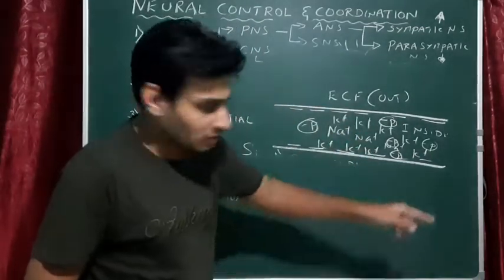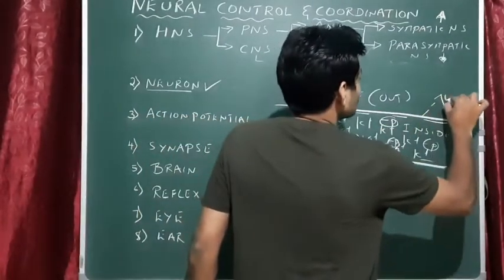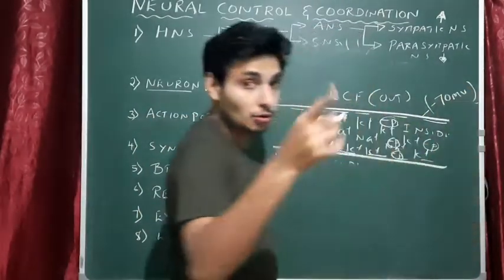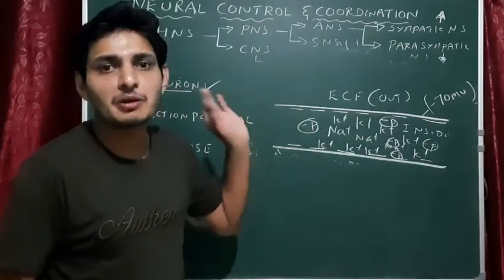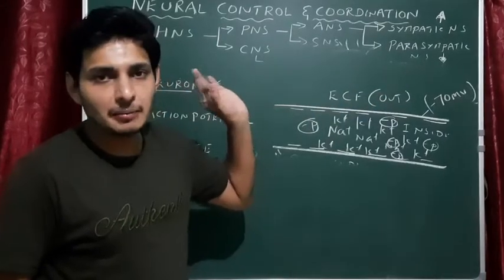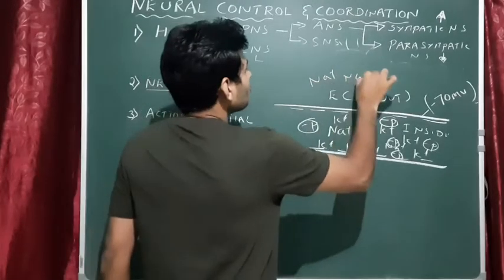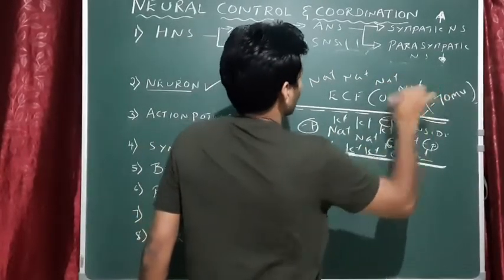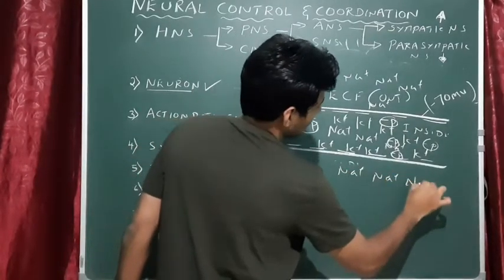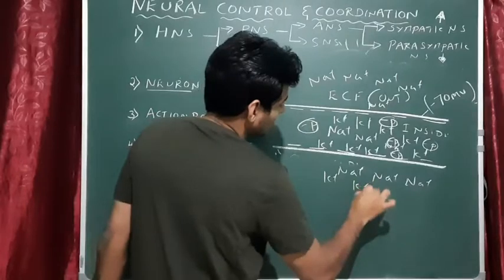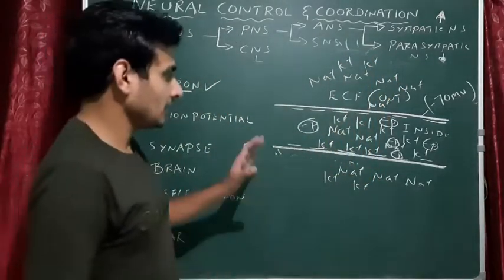And the voltage present across the plasma membrane will be minus 70 millivolts. Note this point. You may get a question like, what is the voltage of the plasma membrane at resting membrane potential? Minus 70 millivolts. Got it? Outside, we have more sodium ions. We have the maximum number of sodium ions in the ECF compared to potassium ions. Around 4 potassium ions are there, but sodium ions more than 10. Correct.